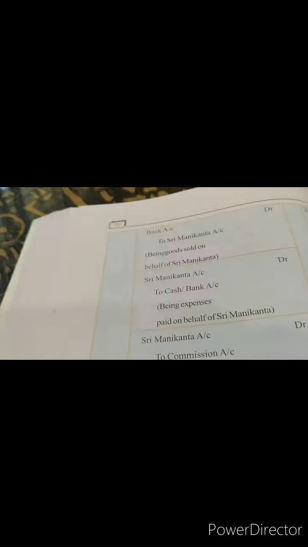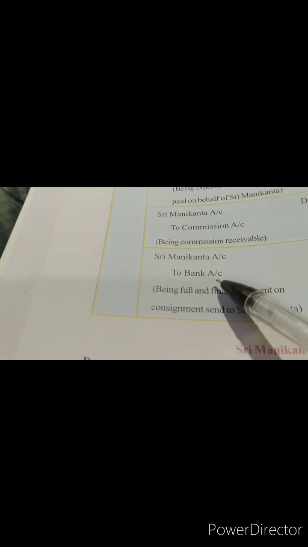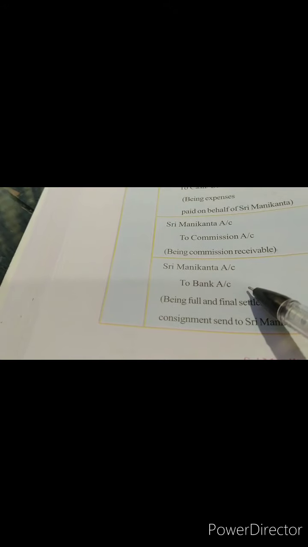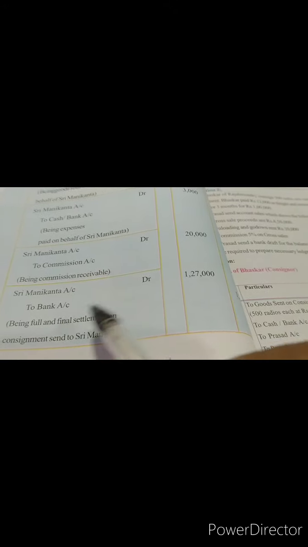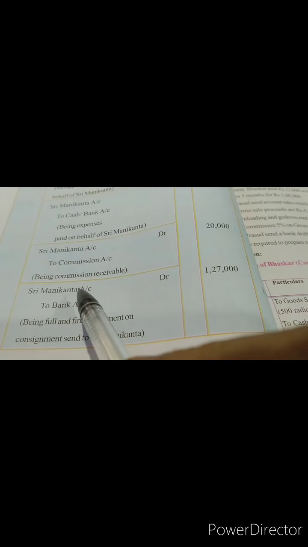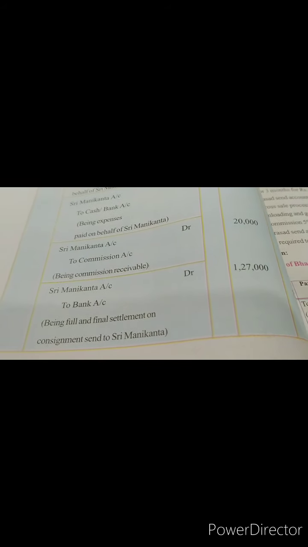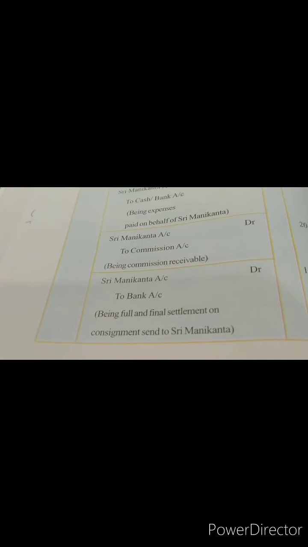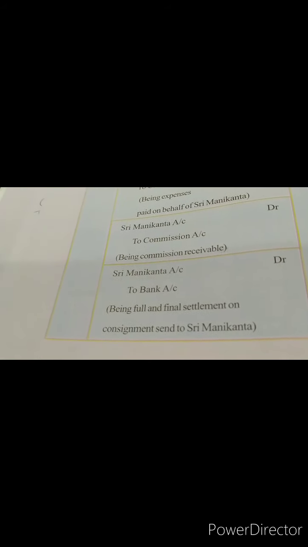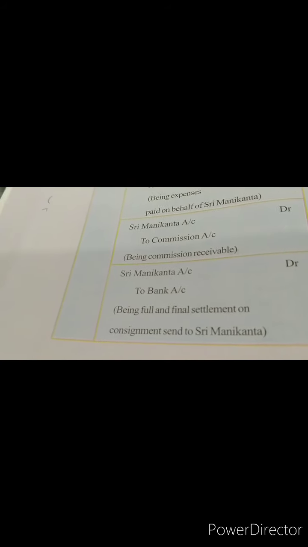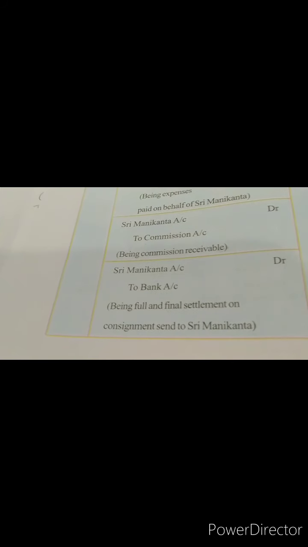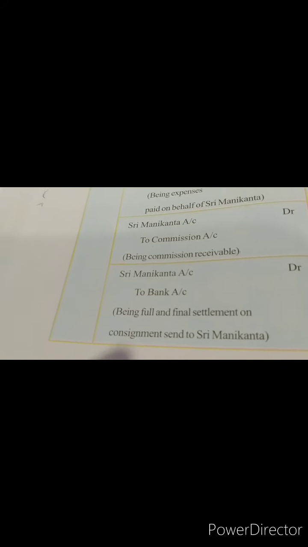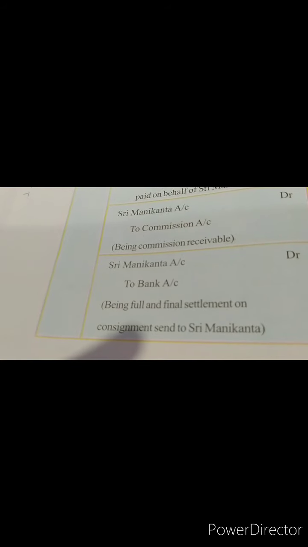And after that we have the journal entry for the full settlement. Okay, what is going out from the consignee? See, he received 2 lakh rupees, but he is giving certain amount, that is 1,27,000 to whom? Who is the receiver? Sri Manikantha. So that will be your last journal entry in the books of consignee, being full and final settlement of consignment sent to Sri Manikantha.